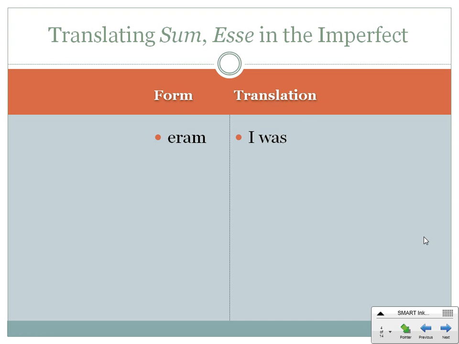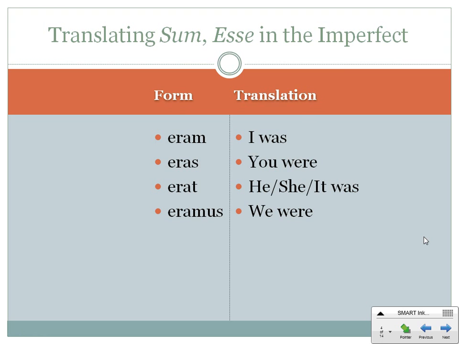So sum esse will look like this. Eram, I was. Eras, you were. Erat, he, she, it was. Eramus, we were. Eratis, you all were. Erant, and they were.